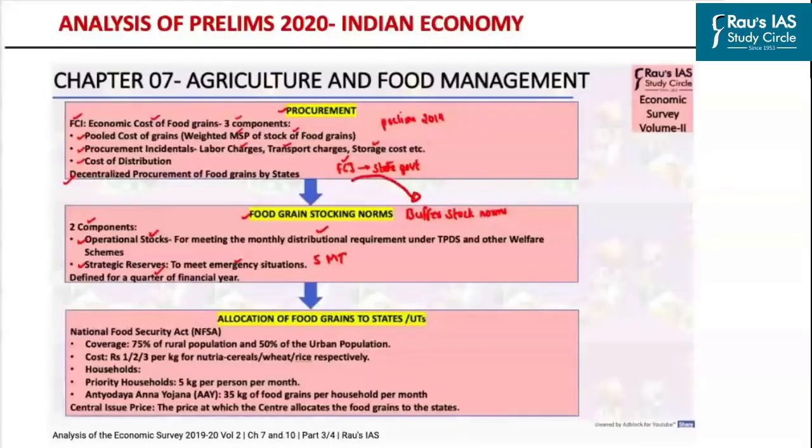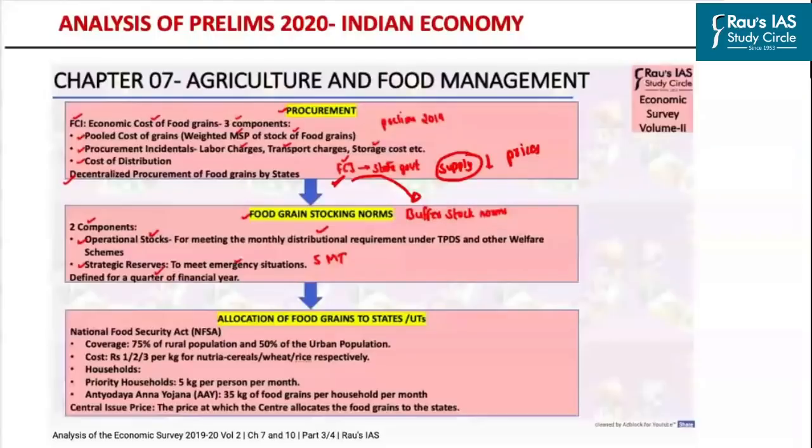Apart from that, as you can see in our economic survey video, we had also discussed the buffer stock norms maintained by the Food Corporation of India. When the FCI maintains the buffer stock, obviously the supply of rice in the open market reduces. This reduction in the supply of rice would have an impact on its prices as well.